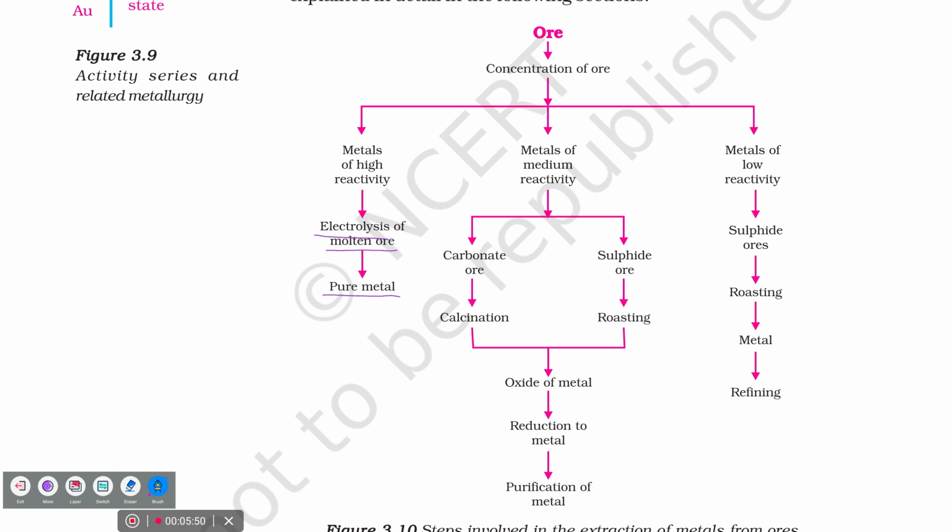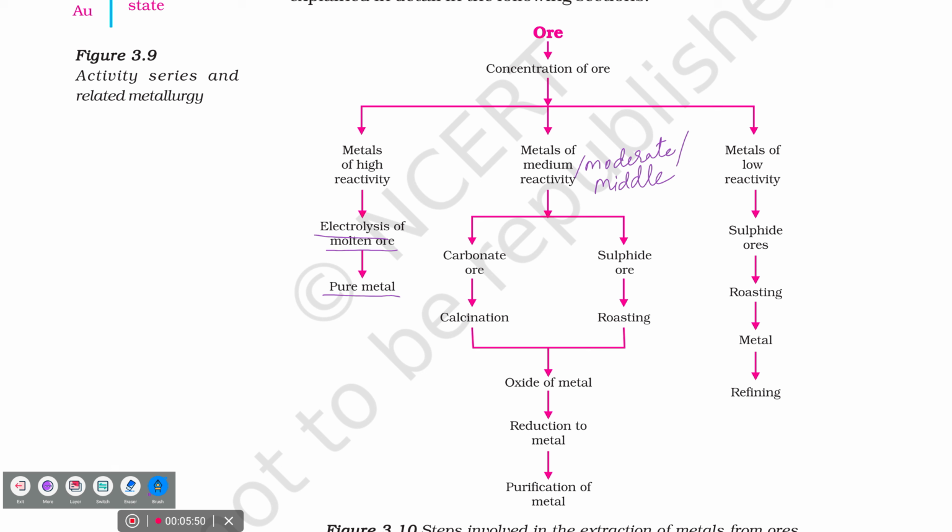Next one is the metals of medium. Medium can be given another word as moderate or middle. Please remember it. In our textbook they have given medium reactivity, but in the board exam instead of using the word medium, they may use the word moderate or middle reactive metal. Okay. Now, what type of ore can be available in this case?